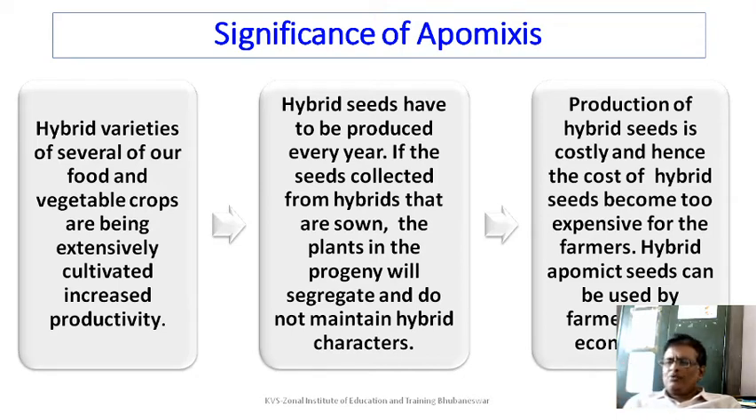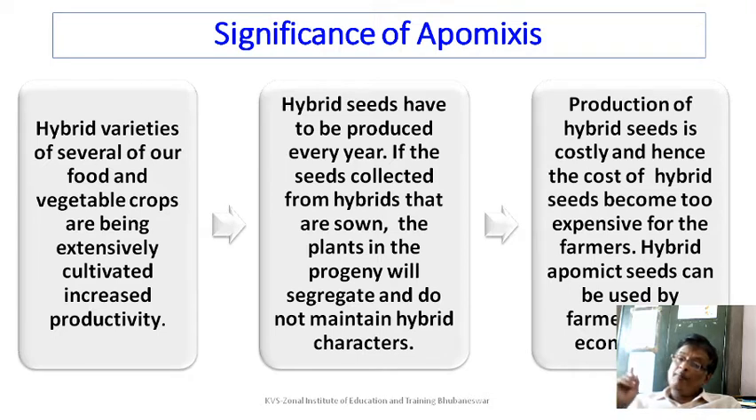Now suppose they have grown the crop in the field, collect the seeds, reserve some seed and again plant it back in the field. There is a chance that their productivity will go down. Why? Because it is sexual reproduction, right? So there will be segregation and they do not maintain the hybrid character. So in case they need high productivity, they will again have to purchase the very costly hybrid seeds. Because production of hybrid seed is costly, the cost of hybrid seed becomes too expensive for the farmer once they have to purchase it regularly.